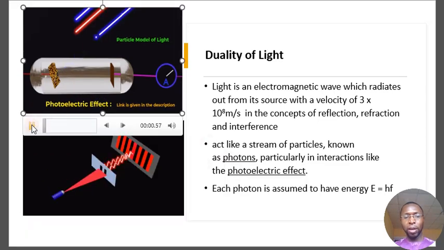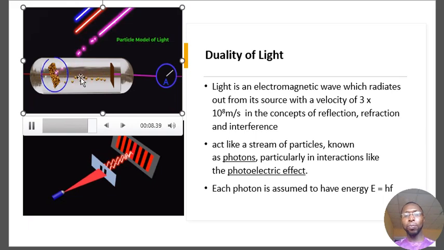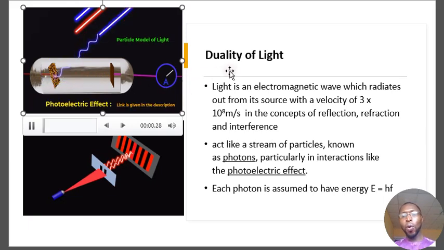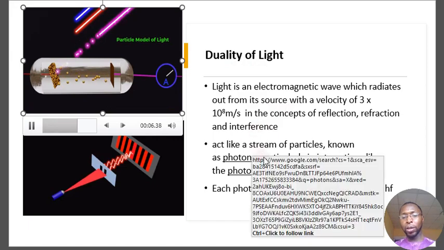You can see it here. Here it's behaving like a particle because as it's incident on this object, you could see that it's displacing the electrons and the electron is moving out. So because it could displace an electron, that means it's a particle. All right, so that is why we could say it has dual nature. It behaves as a wave and it behaves as a particle.